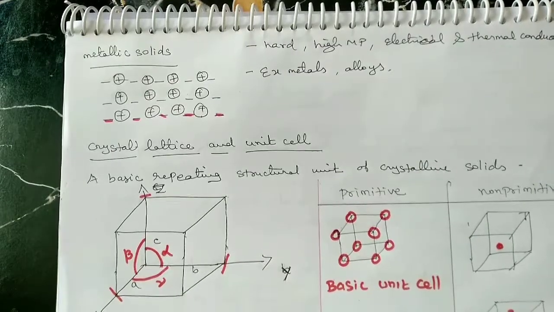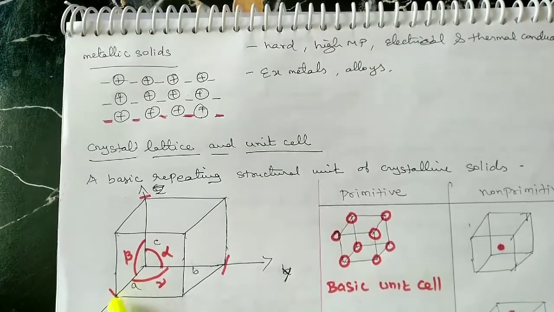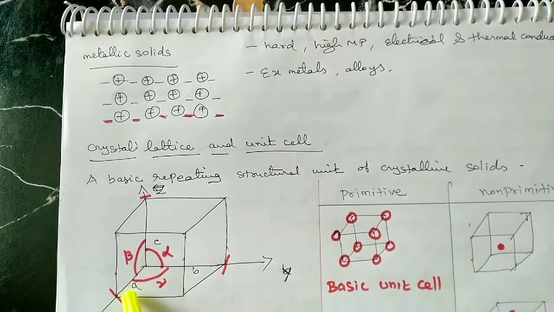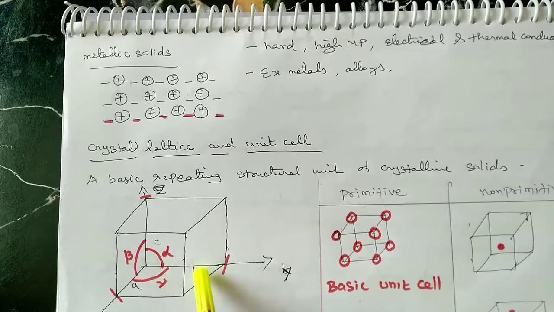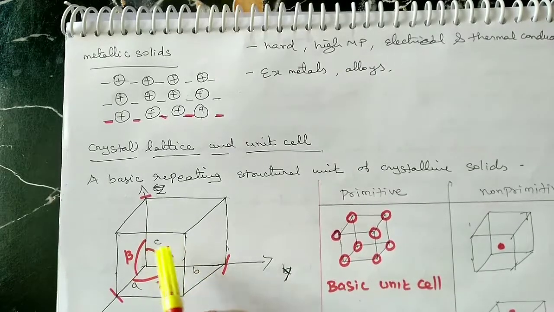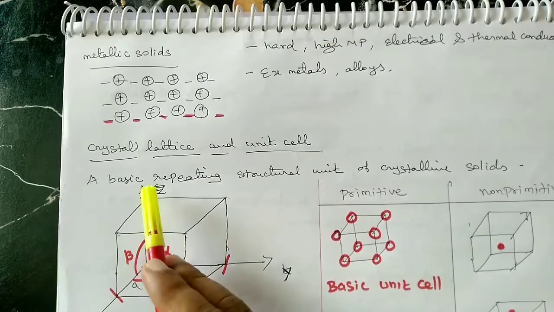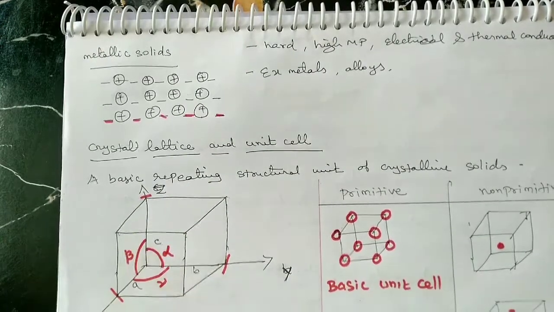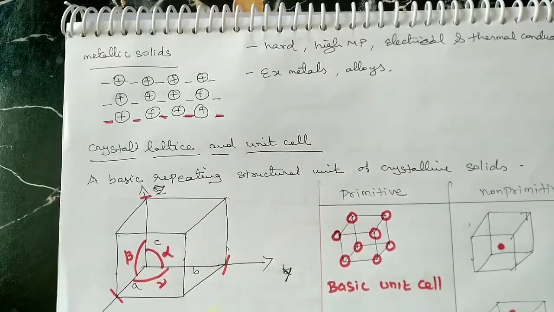Each angle is between different edges. Let us take the gamma angle: it is between the A and B edges. Next, alpha is between the B and C edges. Next, beta is between the A and C edges.